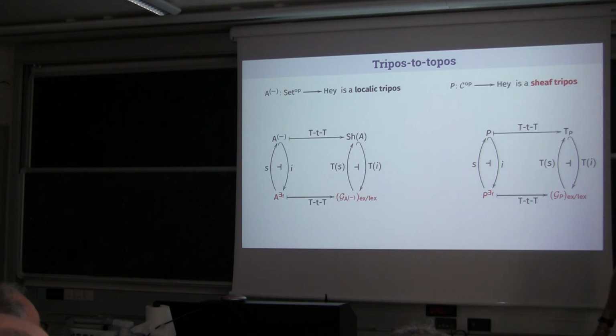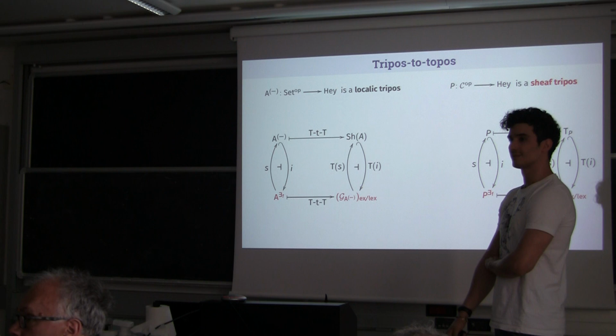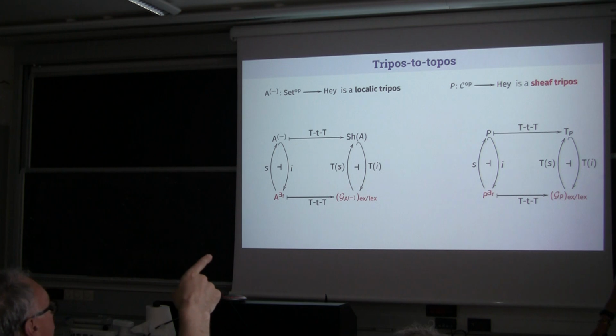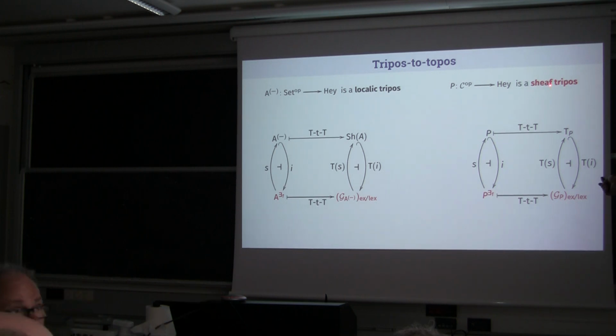I'm less interested in going around the lower left than I am in going diagonally across. I take the category of elements for the tripos. So it's a sheaf tripos. That's an additional assumption that's written on the upper right corner. He's calling it a sheaf tripos, it's just a tripos. No, but the definition of sheaf tripos is that this works. Exactly. If I take any tripos, I can take the category of elements of the tripos P. Of course I can take the ex/lex completion. Sure, but in general this is not the lower right-hand corner. Sure. I don't care if it's a tripos-to-topos or some other junk. I'm just asking about that category.